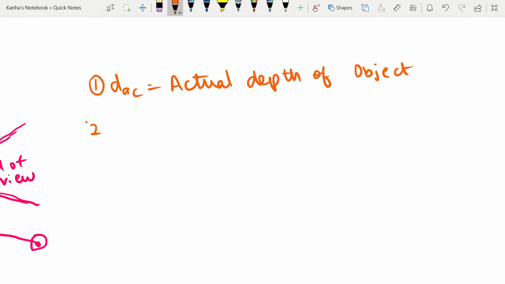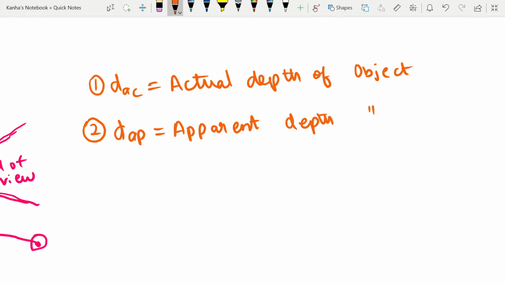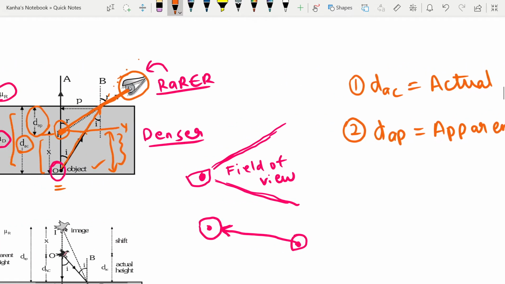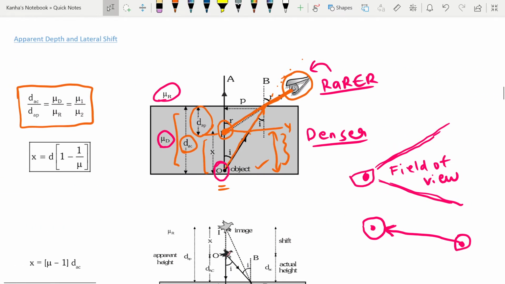Similarly, I have my DAP, which is the apparent depth of the object. Apparent is what? It's not the actual one. Apparent means that we are thinking that it is at that point. For us it seems as if the object is at some other point.